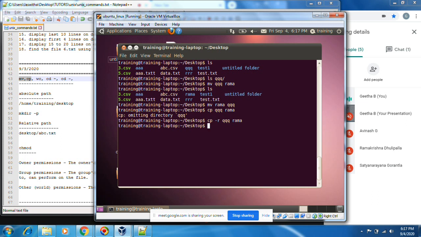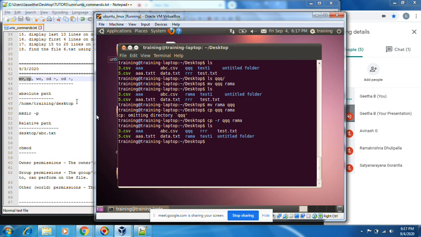Then only it works. For files, you need not use recursive. For copying directories, you need to use cp -r. Then type ls. You see both directories are present because we did cp. mv means rename, cp means copy.